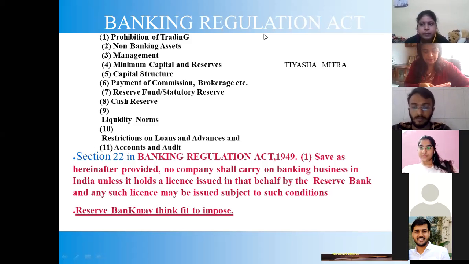So whatever powers the Reserve Bank has, to supervise and to grant licenses to banks, have come from the Banking Regulation Act. Next one.